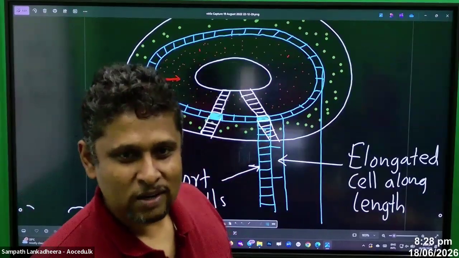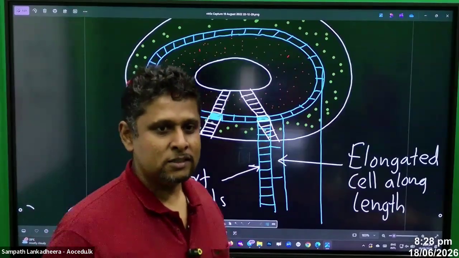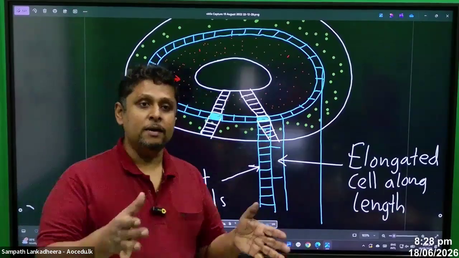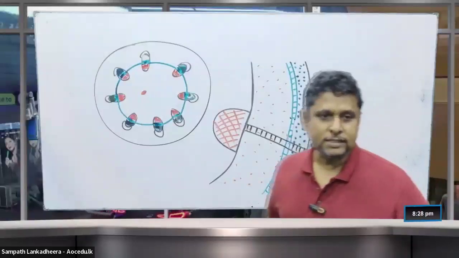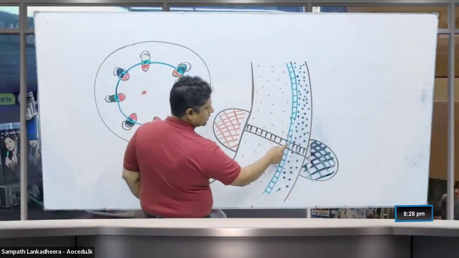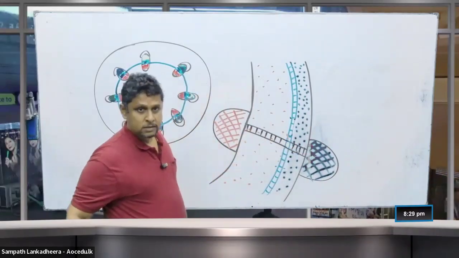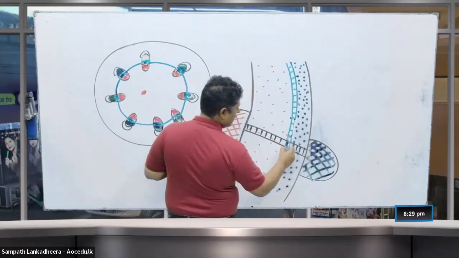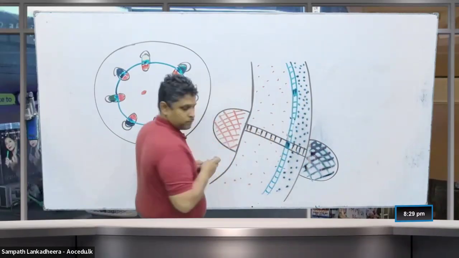Vascular rays, short initials, very good. Hamna, yes, that's very good. And then we name them as the long cells and the short cells. Here this one is a short cell. That is why it forms the vascular rays. There can be a short cell here also.